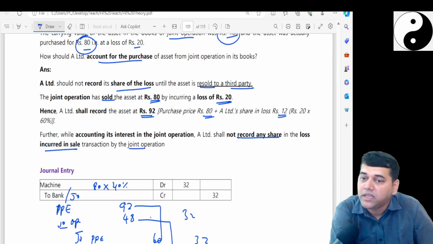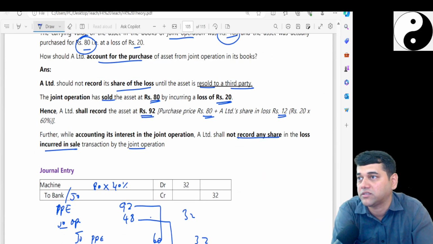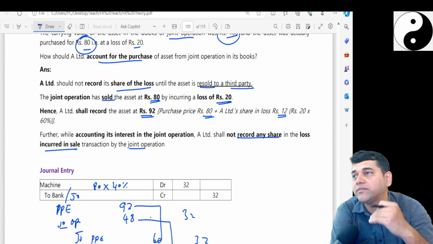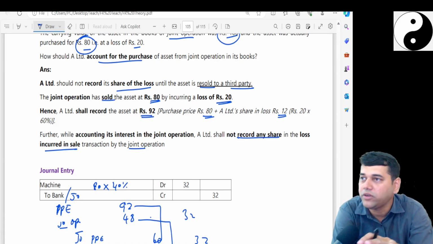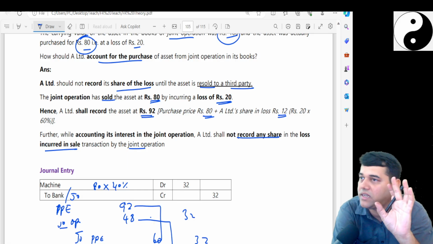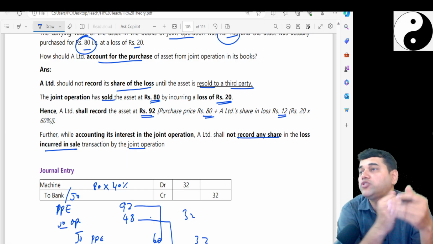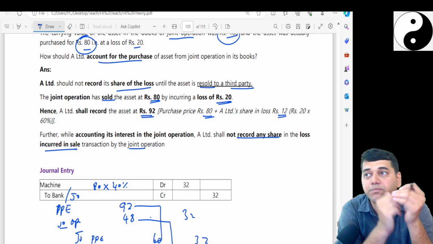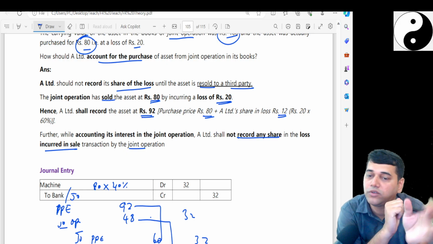For the other party, we don't show any loss as such, because when we buy, that 40% goes directly to the other party, but we don't show it as a loss because we are purchasing. When we purchase, we don't show a loss, only when we sell.